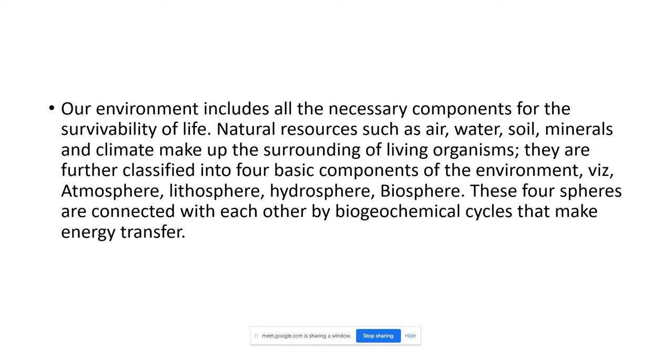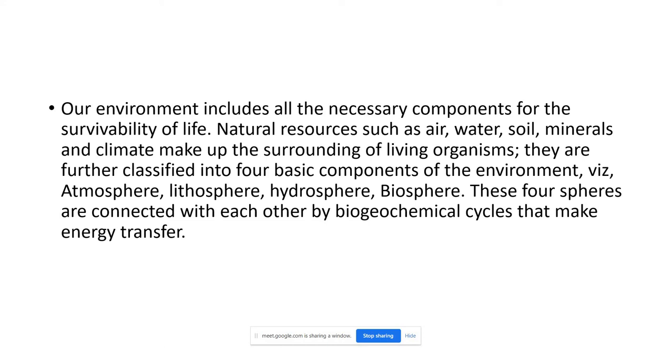So what happens in the food chain? Energy gets transferred from one trophic level to another. Today we will study how this happens. There is a role of biogeochemical cycles in establishing the interaction. These cycles maintain the interaction among the four components: atmosphere, lithosphere, hydrosphere and biosphere.